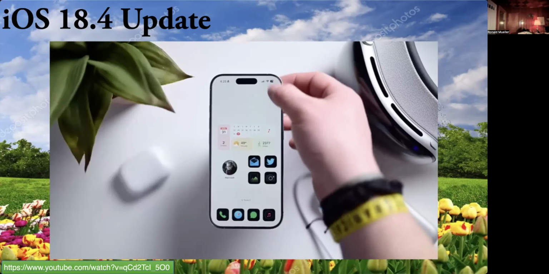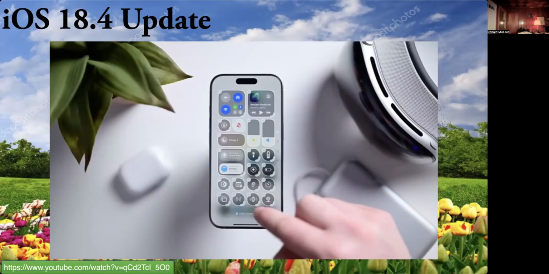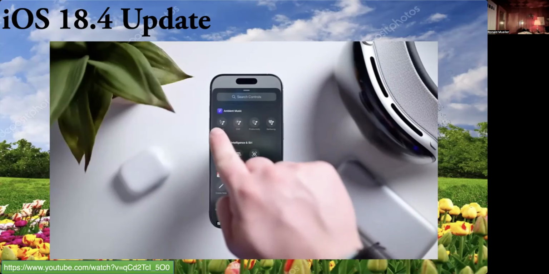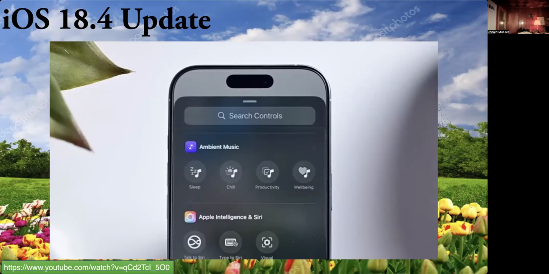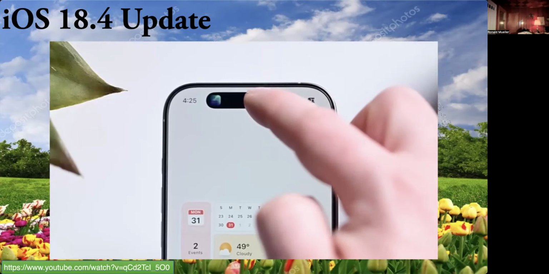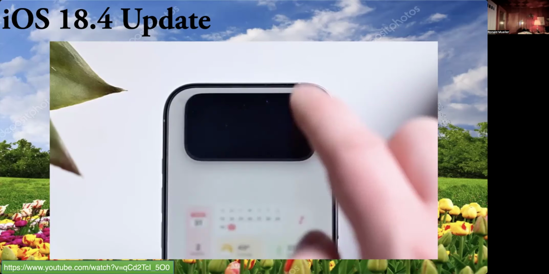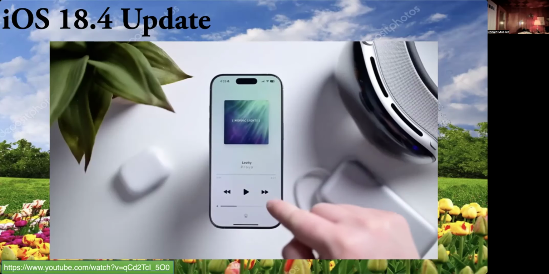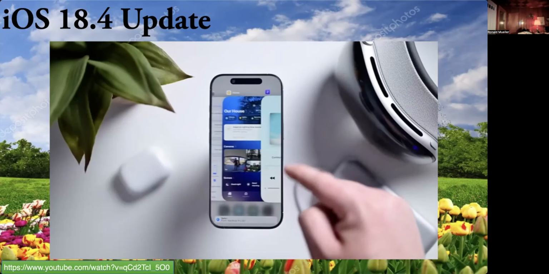Control Center has a ton of changes, big and small. There are 4 new controls for ambient music that can be added. They are sleep, chill, productivity, and well-being. When you play them, they have an automatic playlist that shows in the Dynamic Island, and if you tap them, they can jump into a hidden dedicated app where you can skip through the various tracks in those playlists.